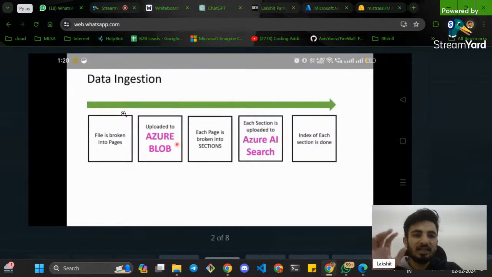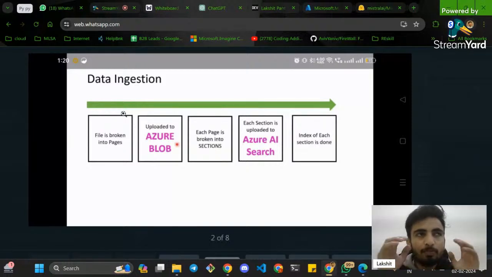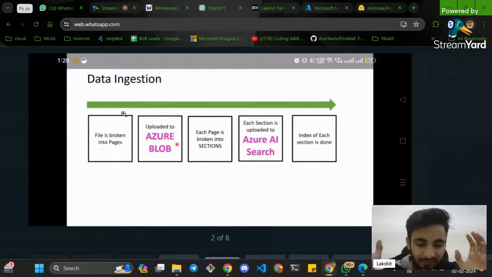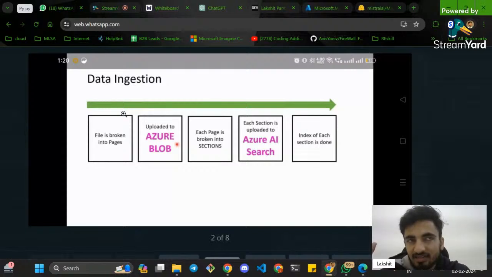And when we talk about the data ingestion, this is what we were talking about. So let's learn this with an example. Suppose you have to explain a ninth class chapter on carbon compounds. You have the PDF of the entire chapter, and you have to make a summary out of it. How will your tool make a summary?